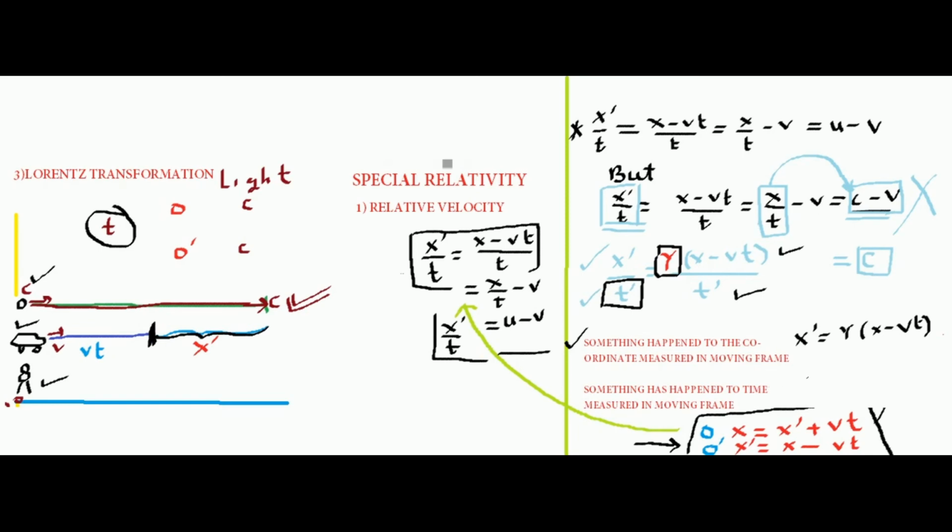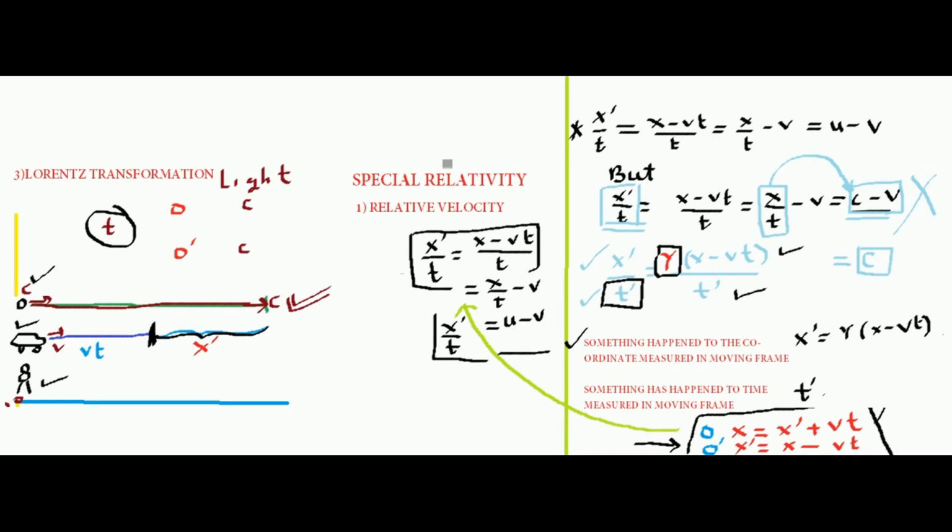Because if the moving observer is measuring the same velocity of light as a stationary observer, then it is quite logical to think that something might have happened with the coordinate measurement. So what is x dash? X dash is not only the coordinate measurement, but it's a length measurement. It means something has happened to the measurement of length, and even the time is not the same. So the only way I can say the time is not the same is by writing t dash.